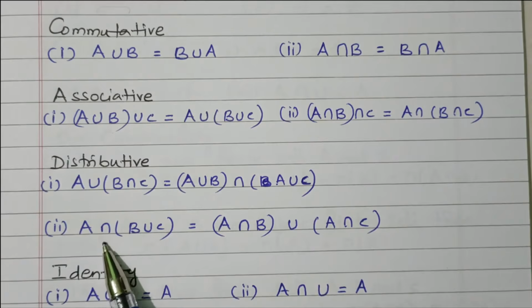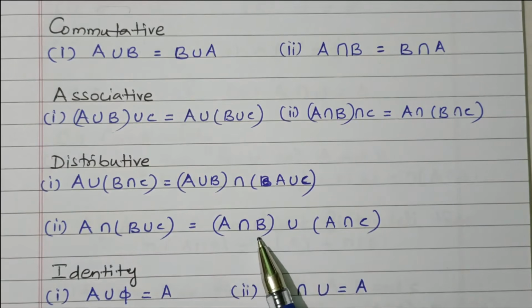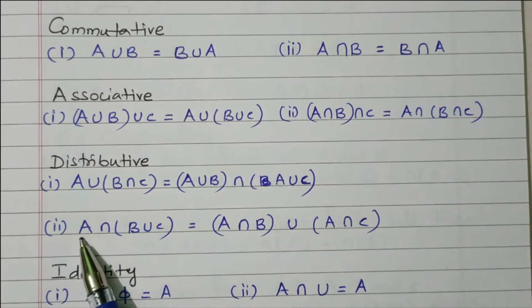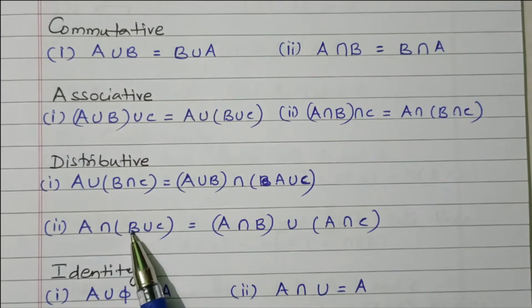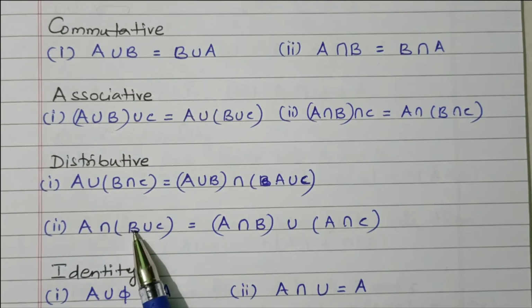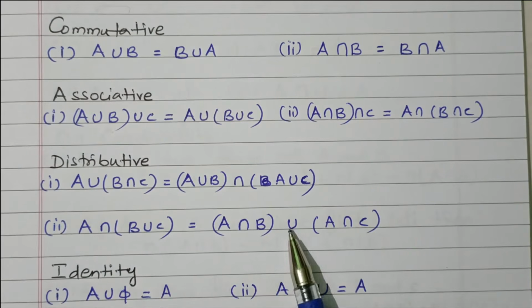A intersect of B union C is equal to A intersect B union A intersect C. That is A intersect B union A intersect C, right? The A is first combined with B and A is combined with C with intersect. In between we have union. So that is called a distributive law.